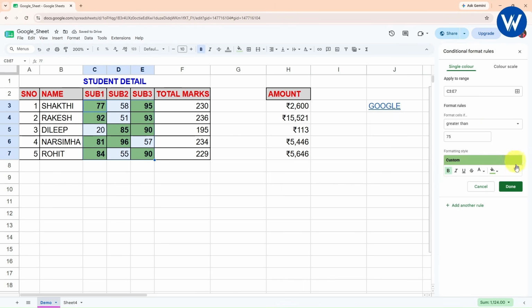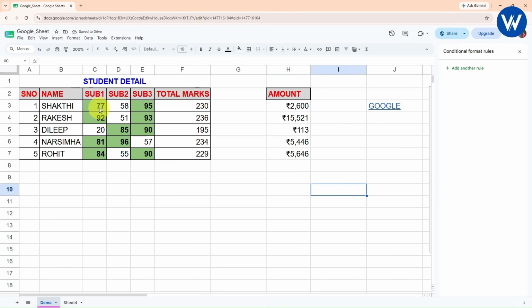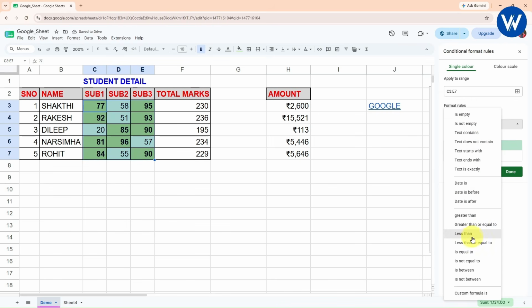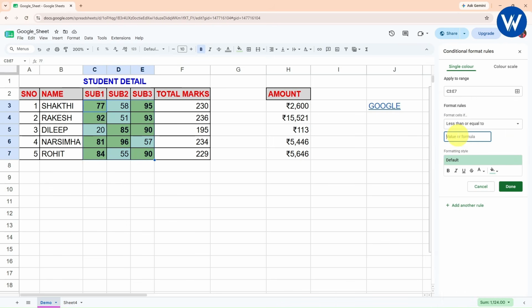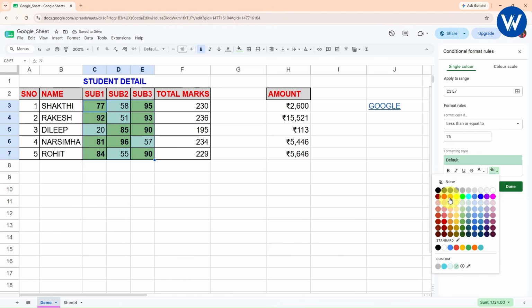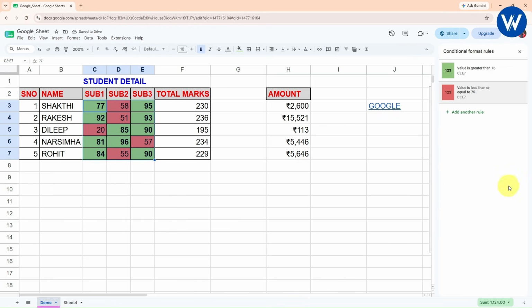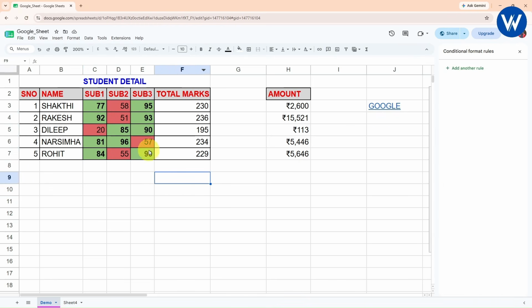In the same way, let's suppose I will click on done. Finally it is done. Let's suppose I want to show less than 75. So what I need to do is select the data. Now click on add another rule. Okay. From here you can select less than or equal to 75, because I have applied for greater than 75, right? So from here I will select the red color. I will select this lighter red. Okay. Click OK. So guys, in this way you can do the conditional formatting if you want to highlight any particular cell based on your condition.